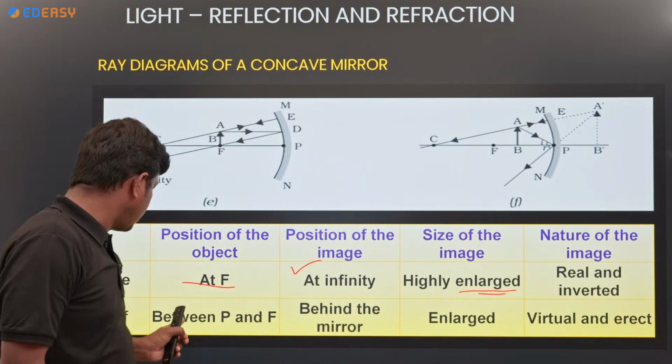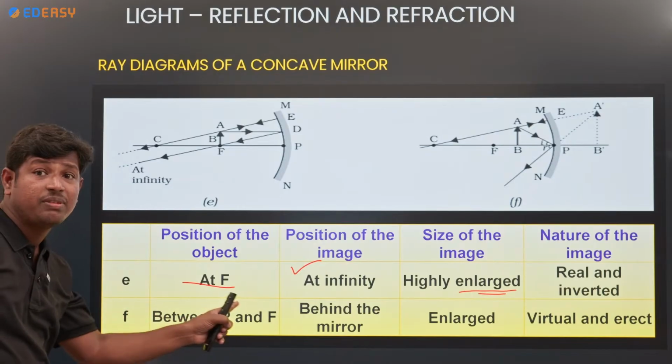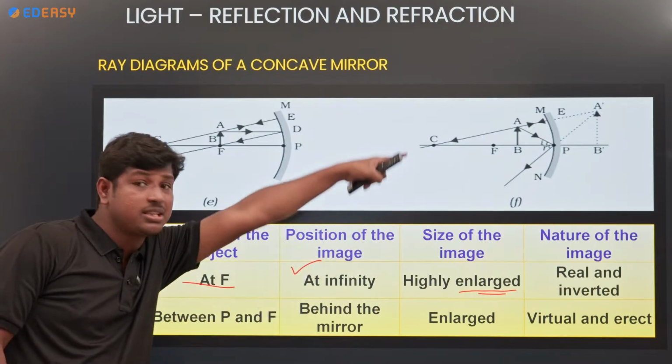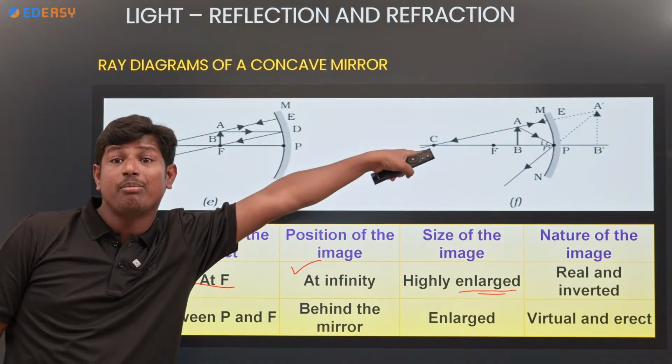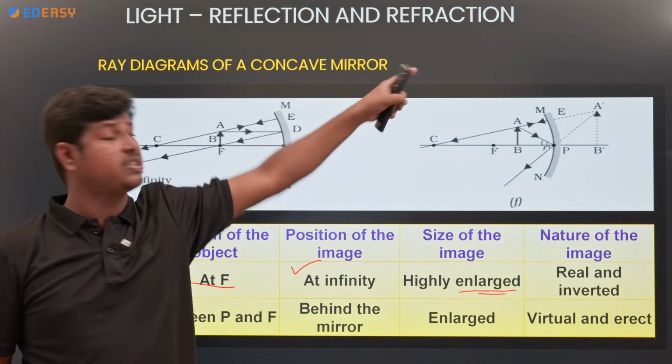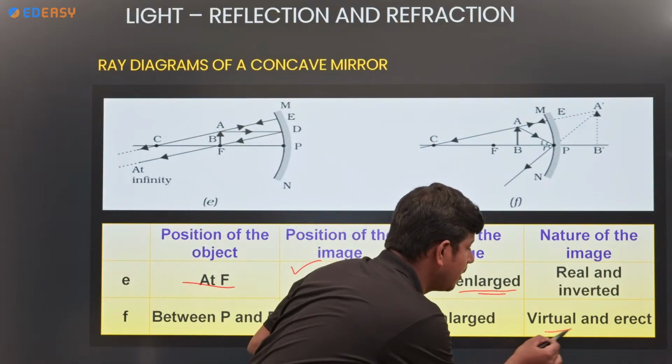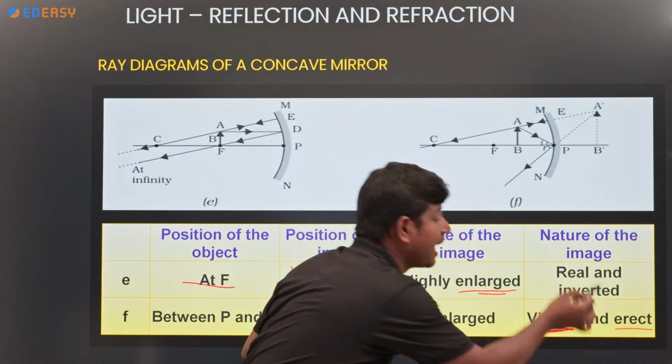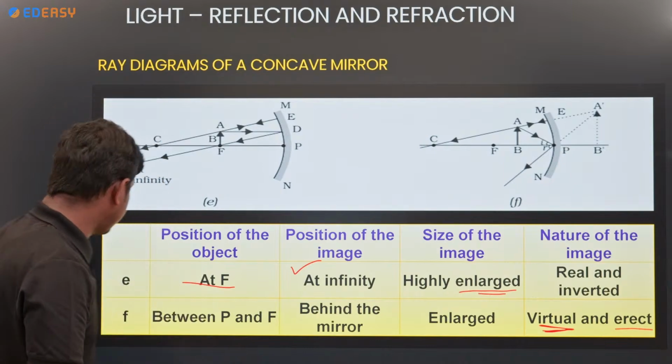And the object between P and F. Where is the image? Behind the mirror. How will the image be? Enlarged. What is the nature of the image? Virtual and erect. So look at this.